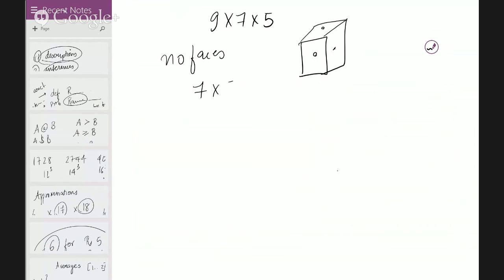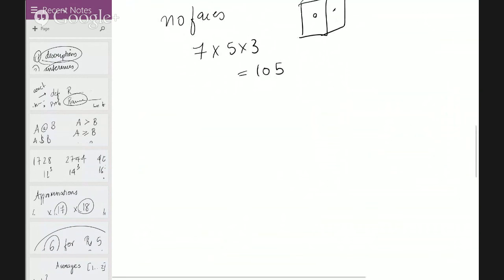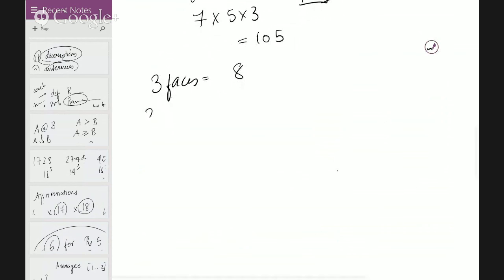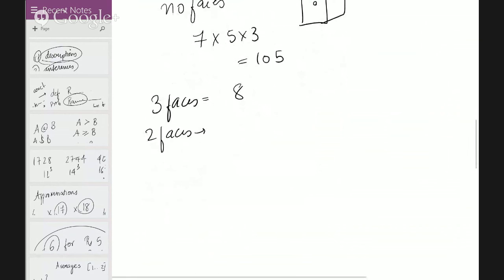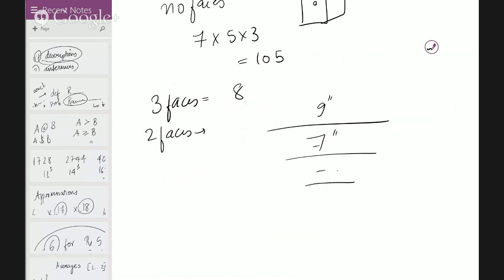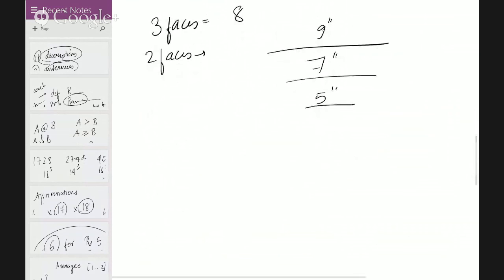So it's going to be 7 into 5 into 3, which is 105. Three faces will be the corners, which is always 8. Two faces would be the edges. Now how many edges do we have? The structure is of 9 by 7 by 5, which means we have an edge of 9, an edge of 7, and an edge of 5. You have total 12 edges. So 4 edges of 9, 4 edges of 7, 4 edges of 5.